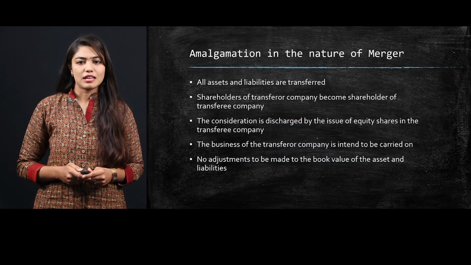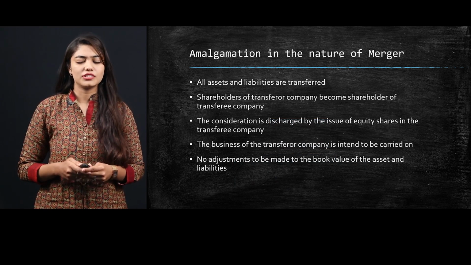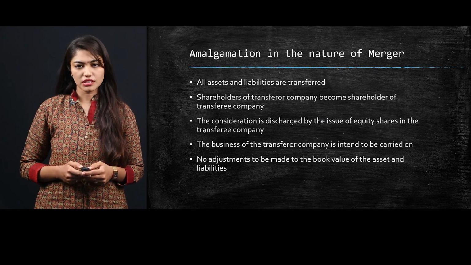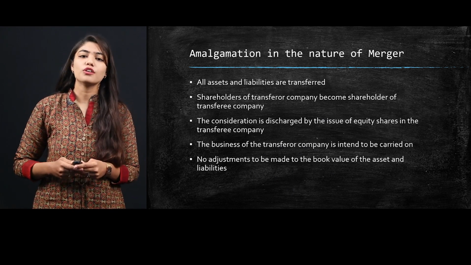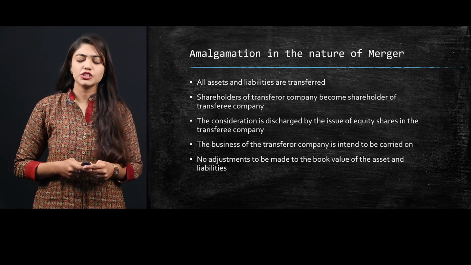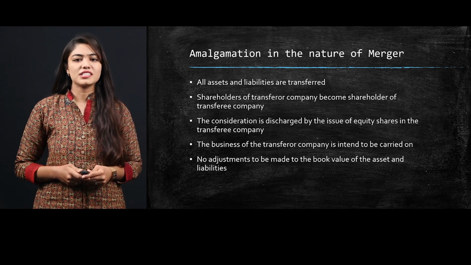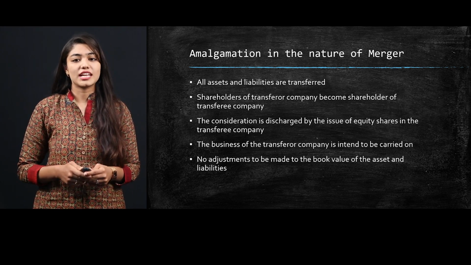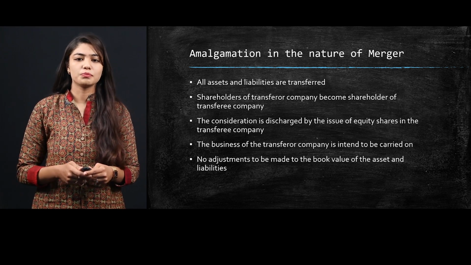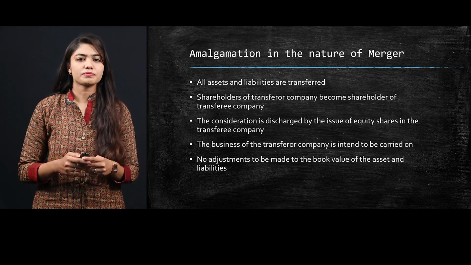All the assets and liabilities are transferred while we are talking about amalgamation in the nature of merger. Shareholders of the transferor company become the shareholders of the transferee company. The consideration is discharged by the issue of equity shares in the transferee company. The business of the transferor company is intended to be carried on and no adjustments are to be made to the book value of the assets and liabilities.